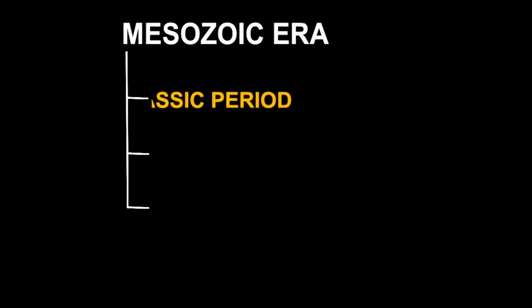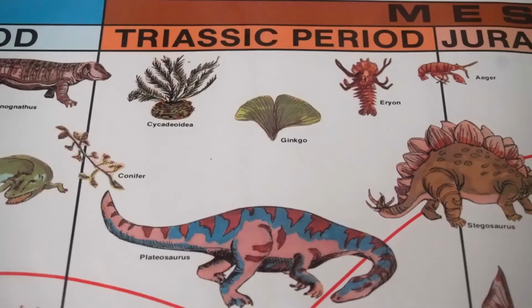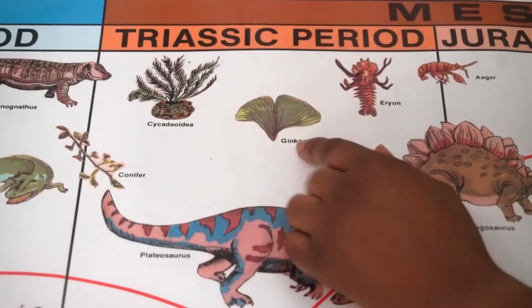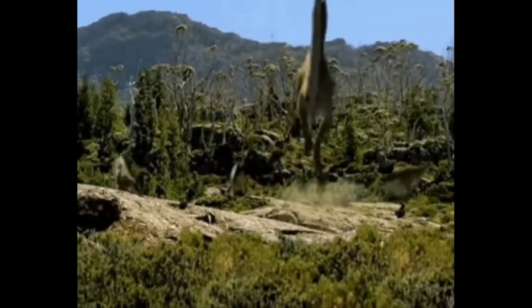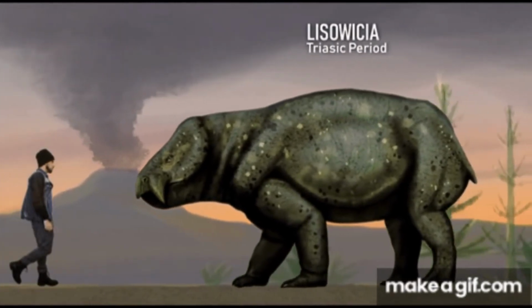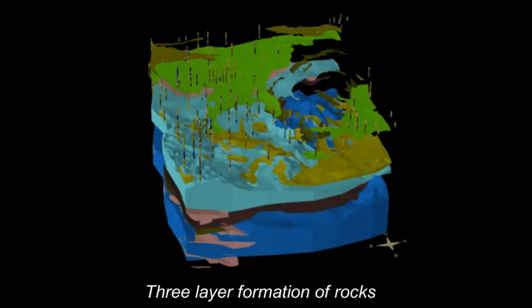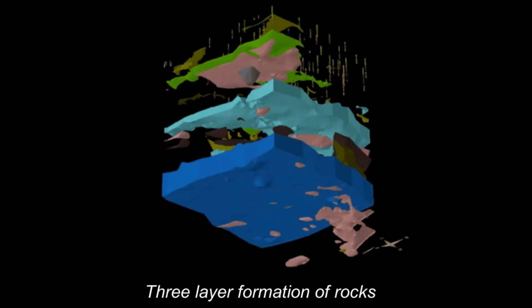We're now going to go into a deep study of each of the periods of the Mesozoic era, the Triassic period, the Jurassic period, and the Cretaceous period. The first period of the Mesozoic era is the Triassic period. This period began about 220 million years ago and marked the beginning of a new era, the Mesozoic era, meaning middle life. This period is named after the peculiar 3-layer formation of the rocks at this time.